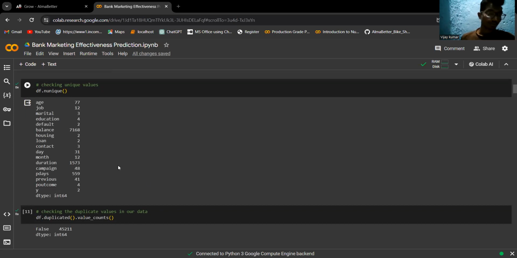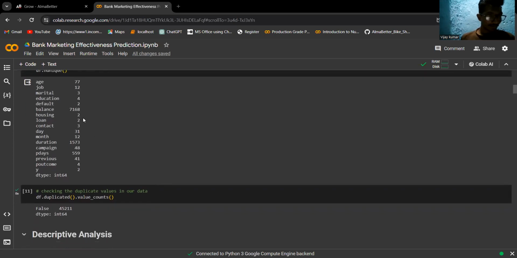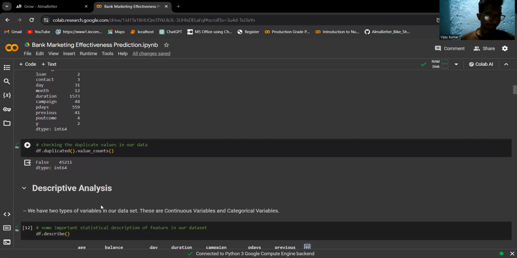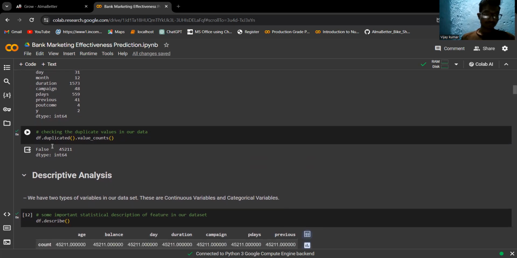df.unique, checking unique values. You can see unique values in these columns. Duplicate values: this is df.duplicated. We have some duplicate values here. This is to check whether there are duplicate values.